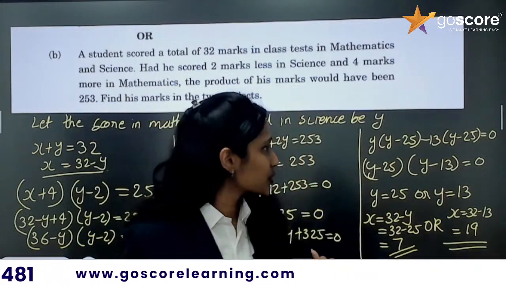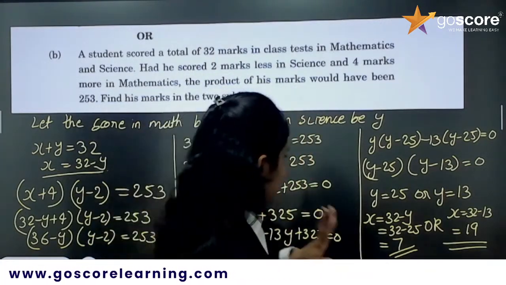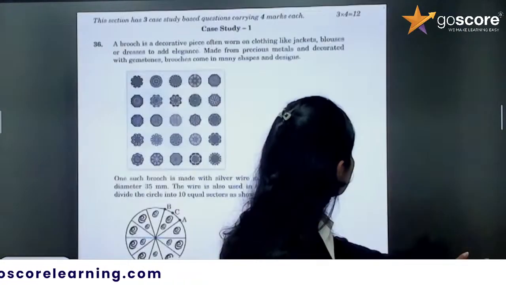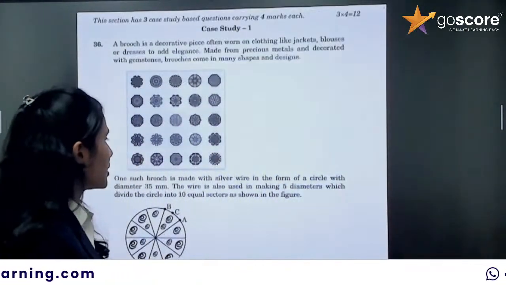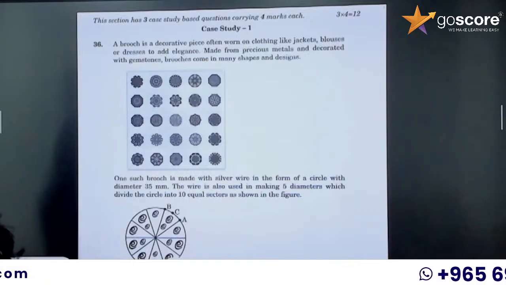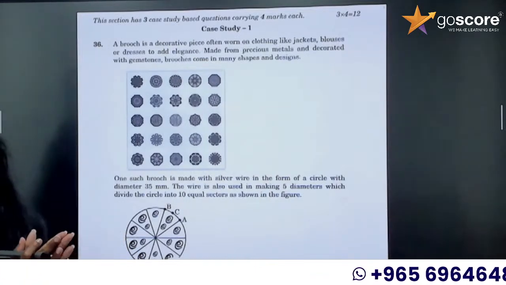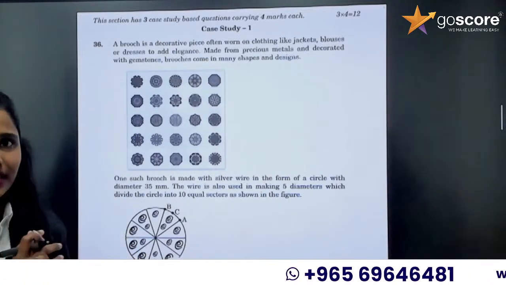Now the next question. I think we finished section D. Now all 5 more questions are done. Now this case study question, the 36th question, is a very, very interesting one, right?